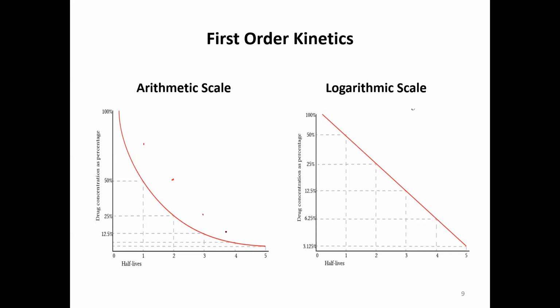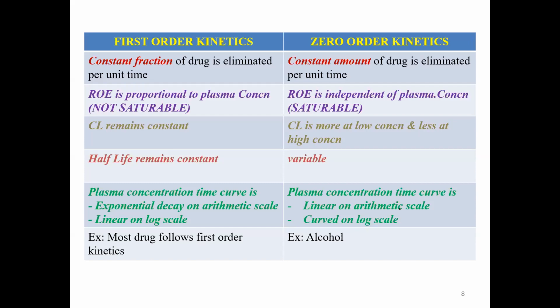And then after four half-lives, 25 microgram minus 25, it would come approximately at this point, that is 0. If you connect all these points, you will see that it attains a linear line. So upon applying the arithmetic scale to zero order kinetics, we get a linear line, linear on the arithmetic scale.